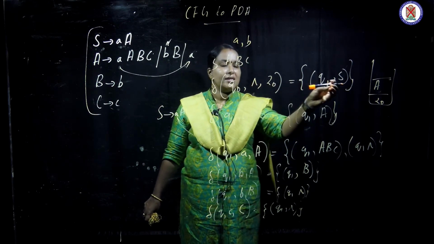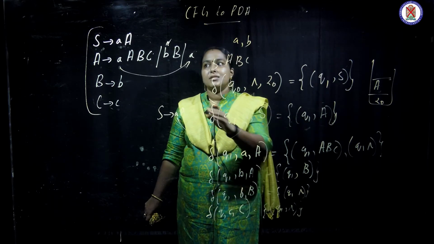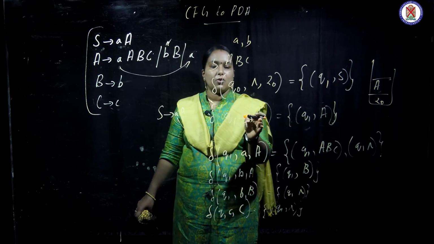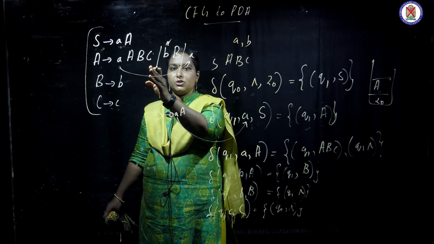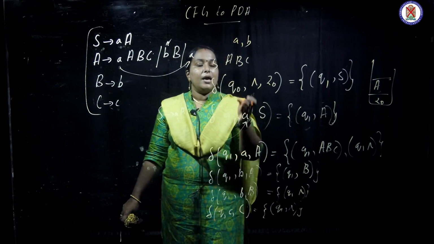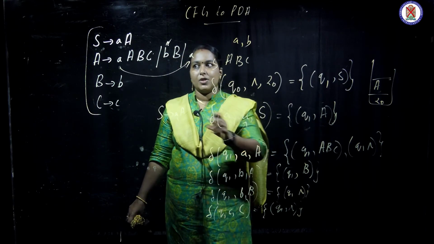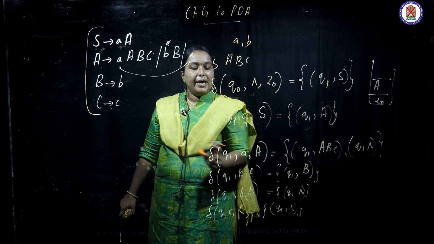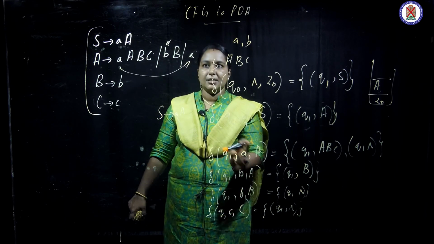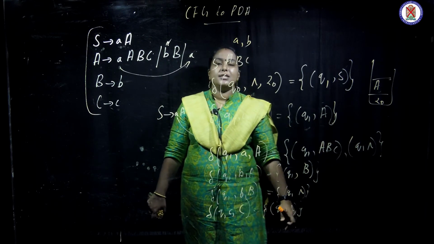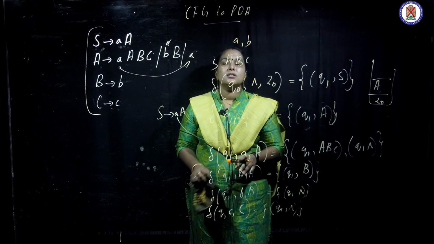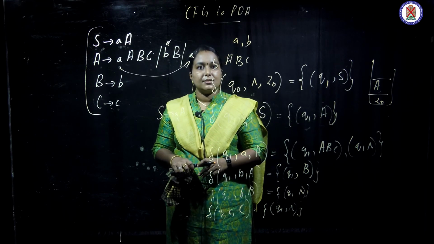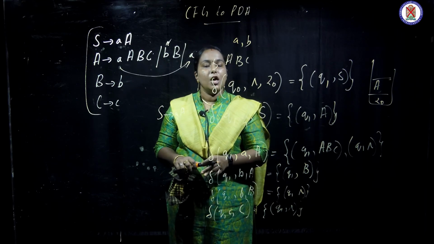First we insert S with a null transition, and every terminal symbol is coming with the input tape, and when a non-terminal symbol is on the top, it is substituted with its production. When you substitute with the production, every matching terminal symbol is cut off. That is, a and a are matched and the remaining is the rest of the production, and where nothing remains, you write null. This is the construction of a PDA from a context-free grammar. You must practice it, then it will become very easy. Okay, thank you.